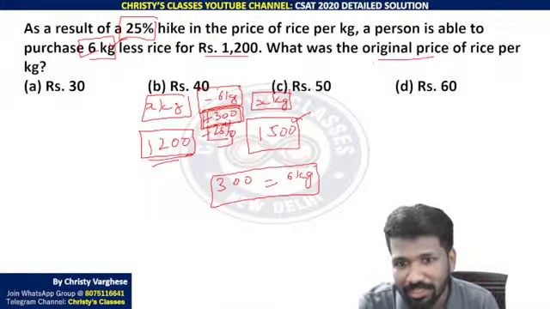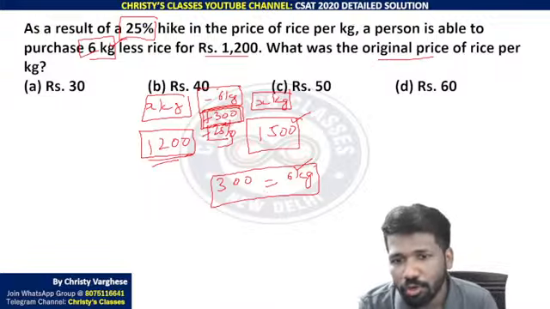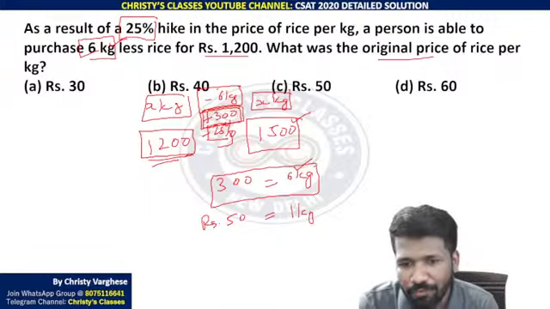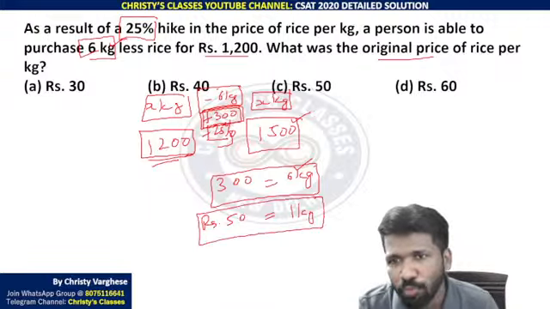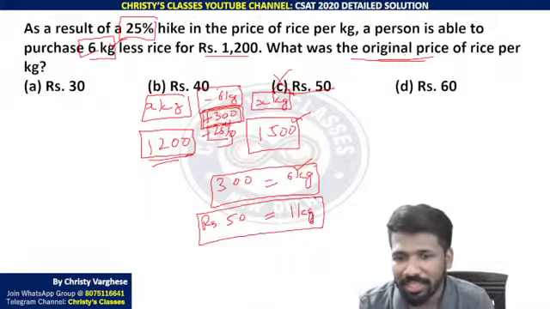Original price is asked. New price is 300 rupees for 6 kg. That means for 1 kg it is 300 by 6, 50 rupees. Now 50 rupees for 1 kg is the new price. But the question is not asking for the new price. 50 is there in the options, don't tick it. Original price or old price is what the question is asking.